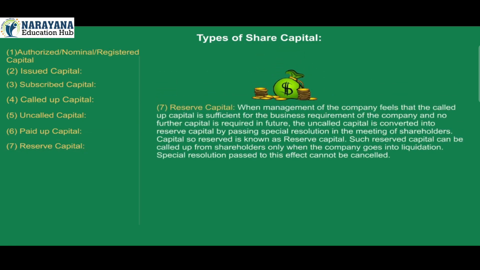7. Reserve capital. When management of the company feels that the called up capital is sufficient for the business requirement of the company and no further capital is required in future, the uncalled capital is converted into reserve capital by passing a special resolution in the meeting of shareholders. Capital so reserved is known as reserve capital. Such reserve capital can be called up from shareholders only when the company goes into liquidation. A special resolution passed to this effect cannot be cancelled.